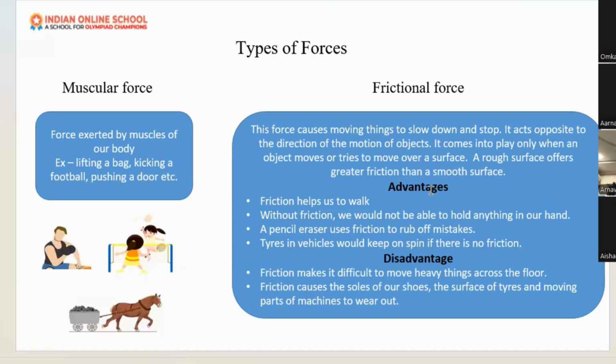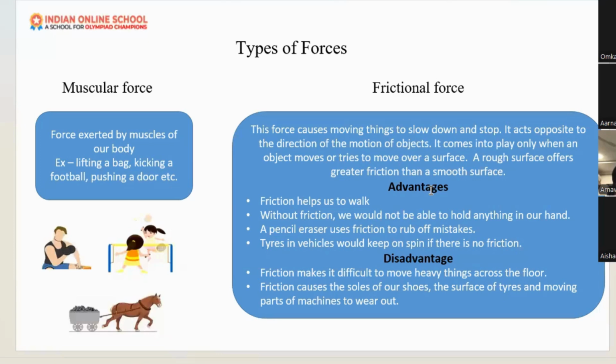There is friction between the car and the road. That is why the car is able to run on the road. Also, whenever we write with a pen or pencil on the book, this frictional force is helping us to write. And when we erase a mistake with the eraser, frictional force is helping us to erase. Frictional force just acts opposite to motion.